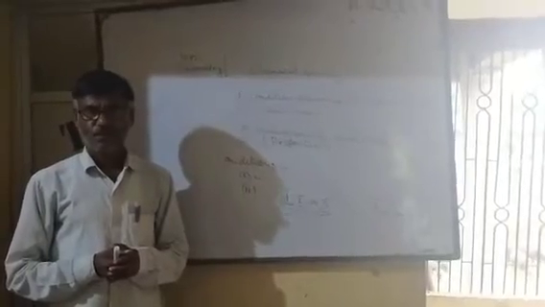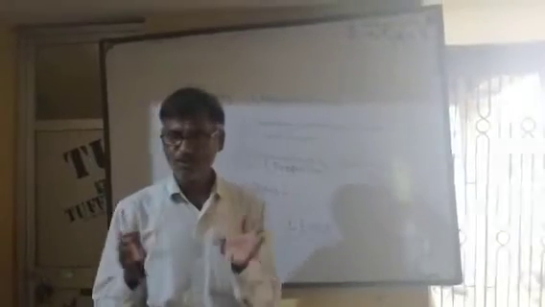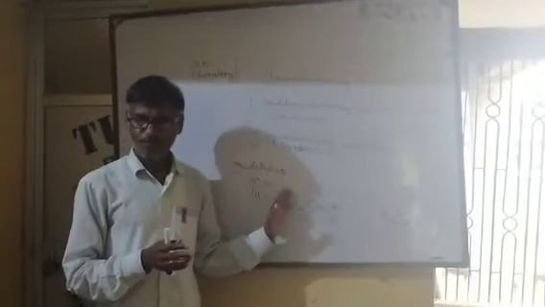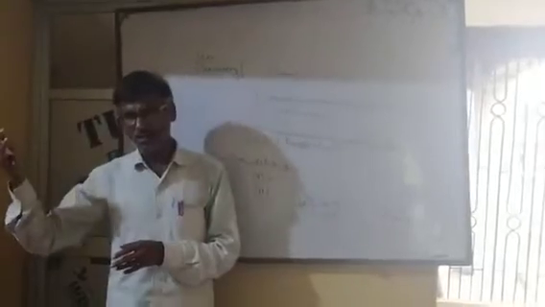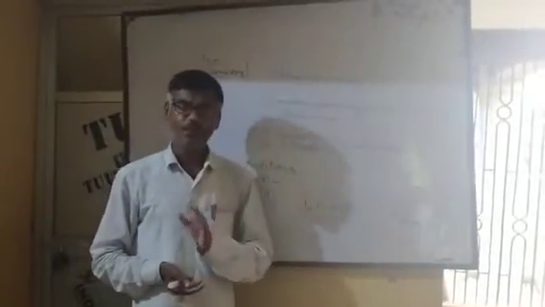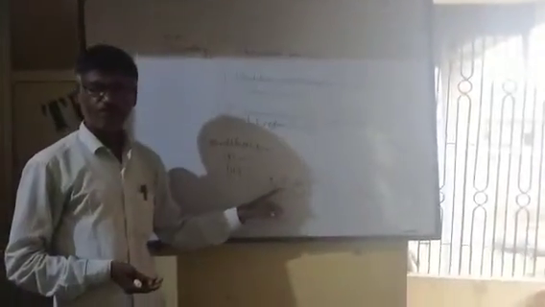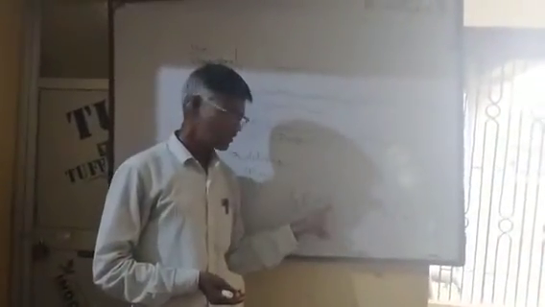Okay? Thus there are two conditions which favor the formation of electrovalent bond between the elements. One is that one of the participating elements should be a reactive metal and another must be a reactive non-metal. The valence shell configuration of one participant should be 1, 2 or 3. That means one of the participants should have 1, 2 or 3 valence electrons, while another should have 5, 6 or 7.